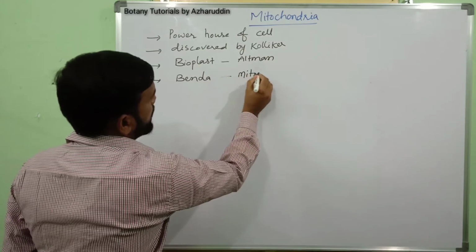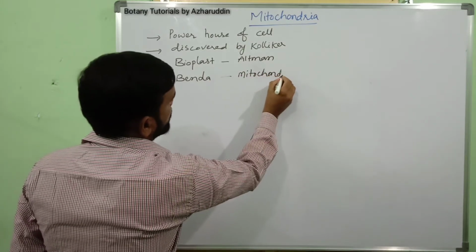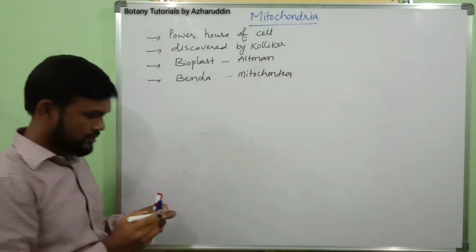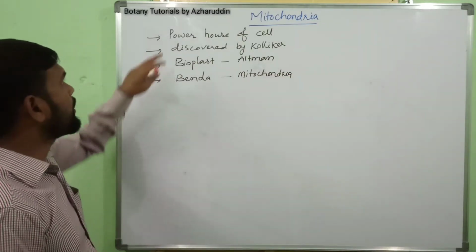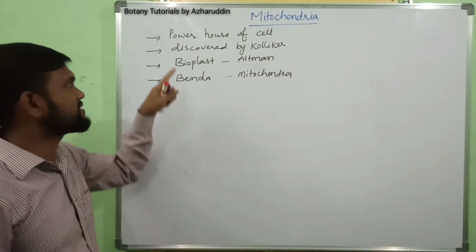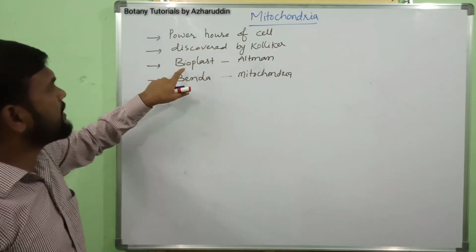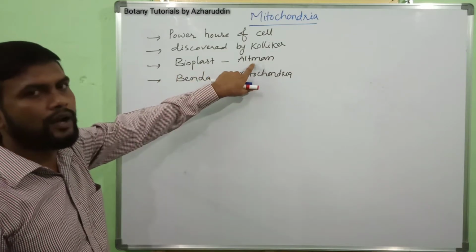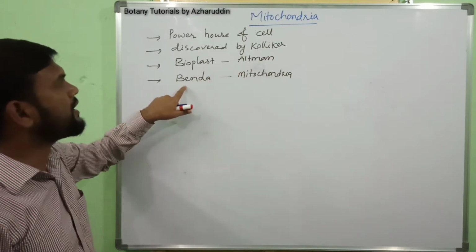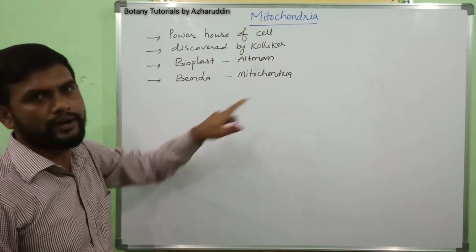Are you understanding? Mitochondria are known as the powerhouse of the cell, discovered by Kolliker, named bioblast by Altman, and later named mitochondria by Benda.